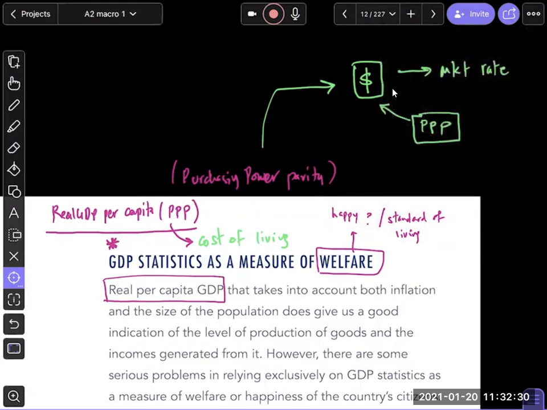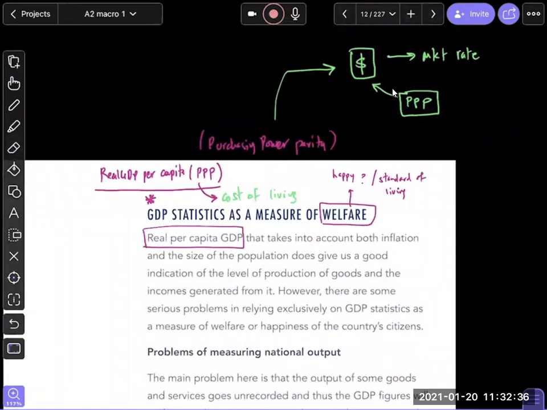It may not be true, but when you make a basket, purchasing power parity is actually looking at cost of living. And a good example of this, in my notes in AS, which I didn't teach you guys, is that they figure out how much a Big Mac costs in the US versus in Pakistan. Yeah, so there's a Big Mac index that we find out, which is actually a good indicator of purchasing power parity. You realize that a Big Mac would probably cost you more in the US than in Pakistan. Maybe they might have changed the prices, but the idea is the same.